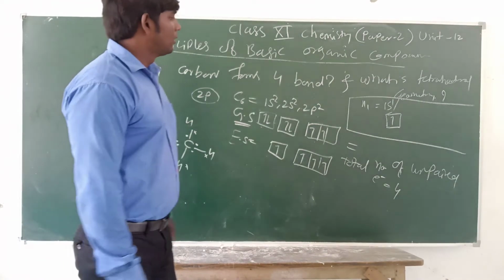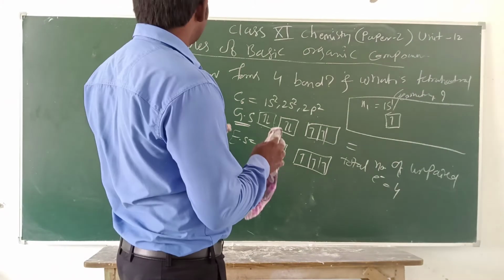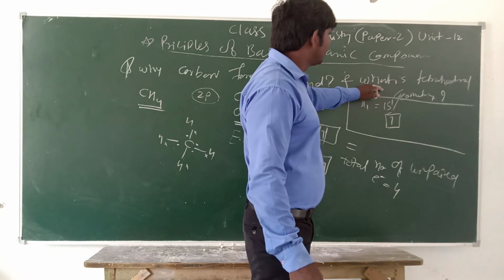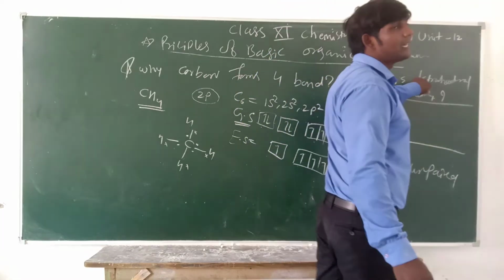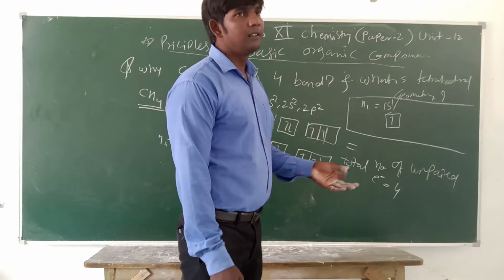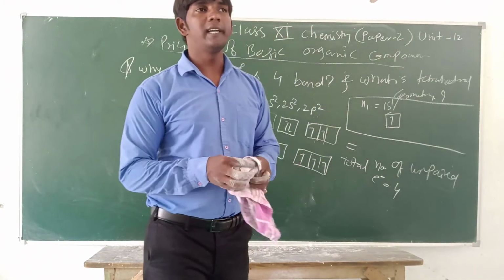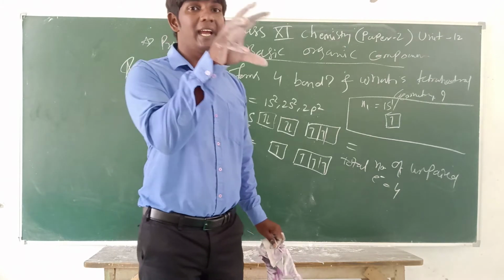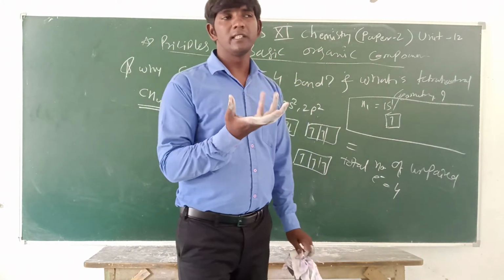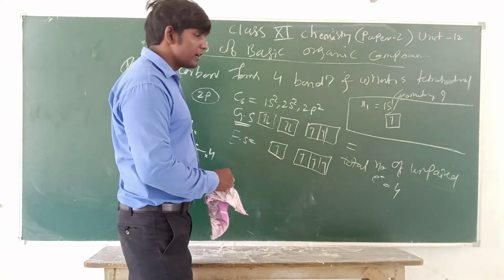Next, what is the tetrahedron geometry? First, what is tetrahedron? Tetra means 4, hedron means heads. Okay, tetra means 4, hedron means heads, 4 heads. So what are 4 heads?